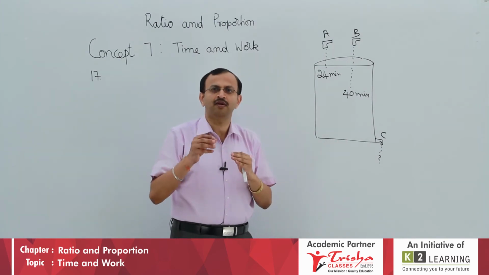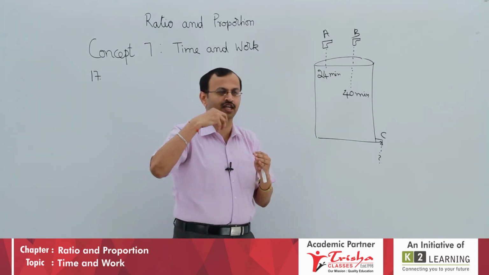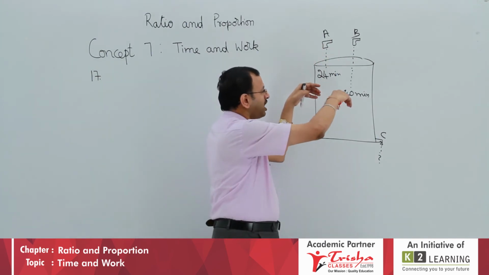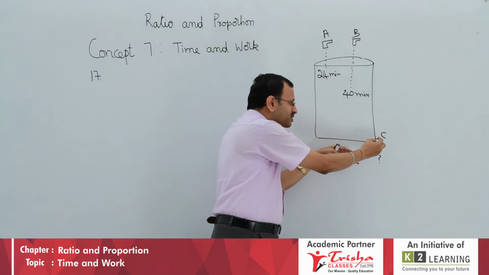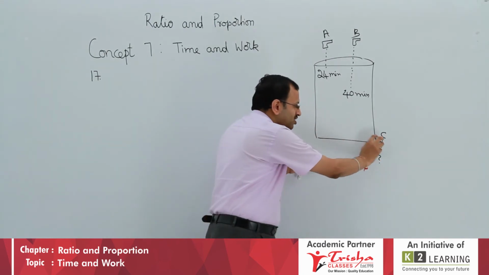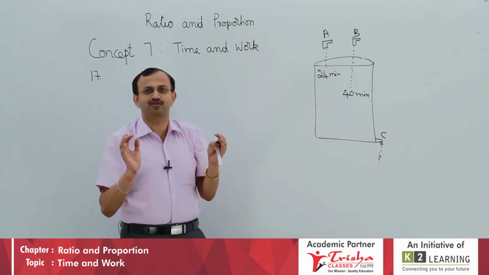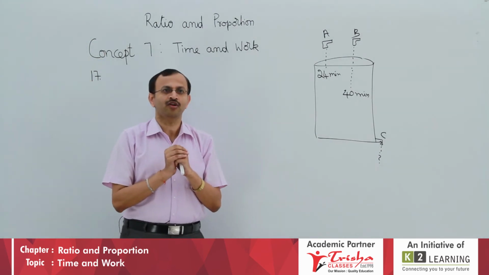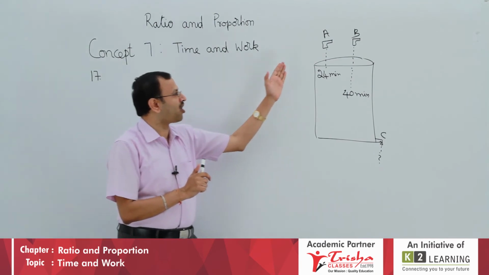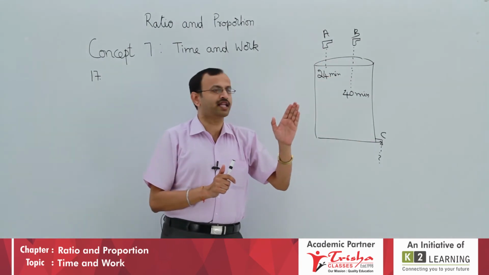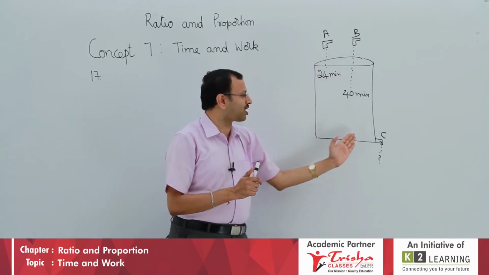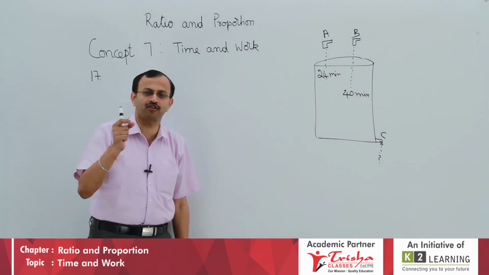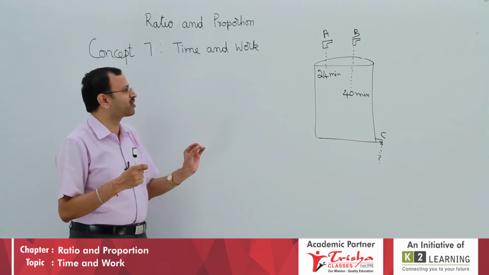After some time, municipal water is flowing in. Municipal water is flowing in, both the taps are on, and unfortunately tap C is also on. Even this is draining the water contents. So 2 are filling, 1 is emptying it. Now the question says, since all the 3 are opened, the entire tank, the cistern, will fill in how many minutes? Can you answer it by looking at the question? It will fill in 60 minutes.